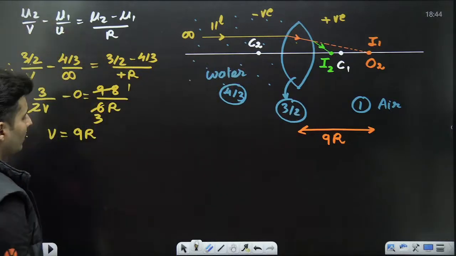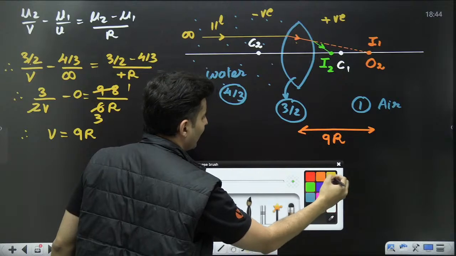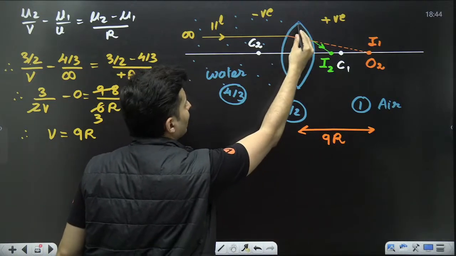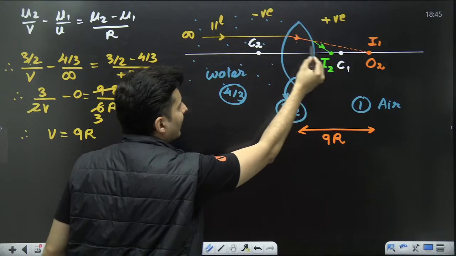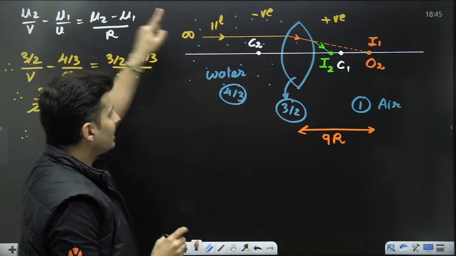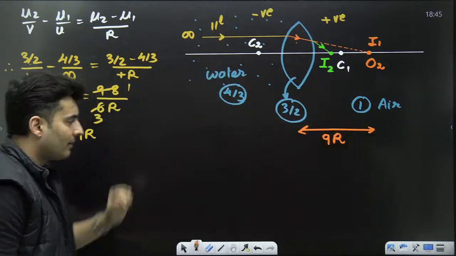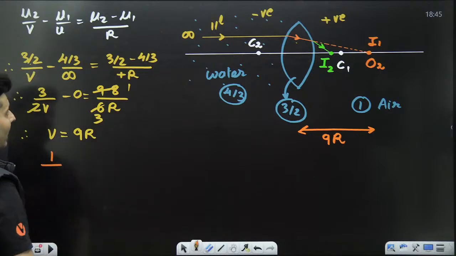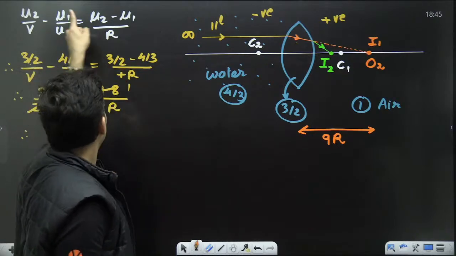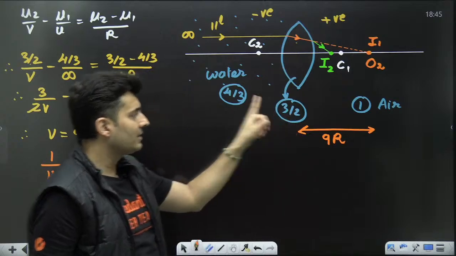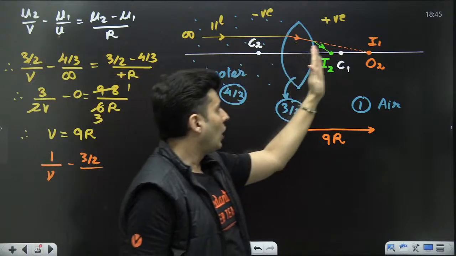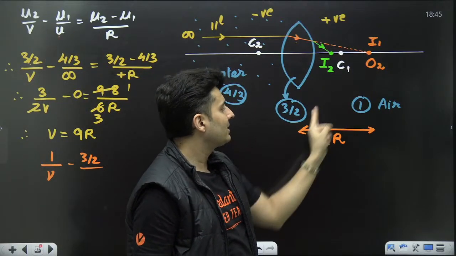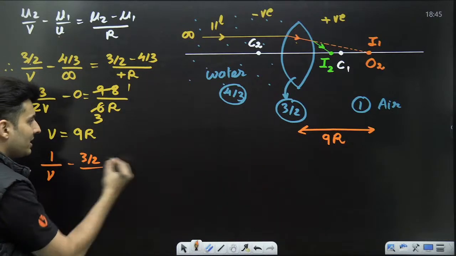Okay, let's use this same formula and see what we get. Observe carefully now. For this surface, this is the incident ray and the green one is the refracted ray. So mu2 is where the refracted ray is, it is in air. So that is going to be 1 by V, I don't know where V is, minus mu1, where the incident ray is, in the glass, which is 3 by 2, divided by object distance. The object is on the positive side and that is at 9R distance, because the image is now the object.